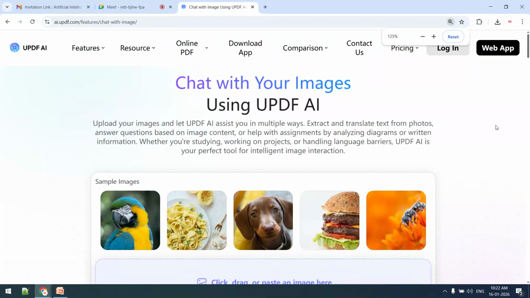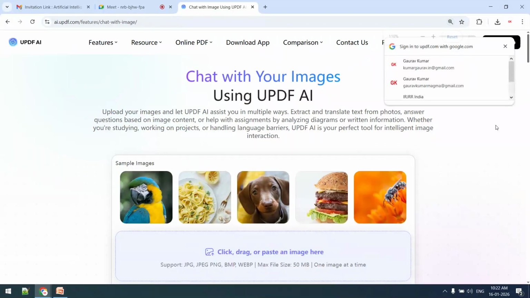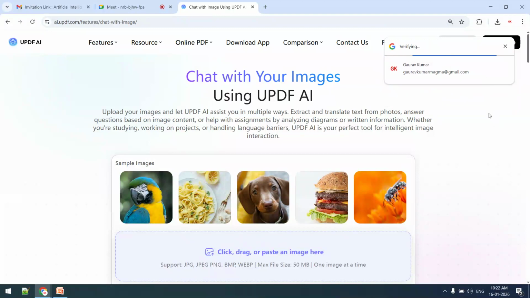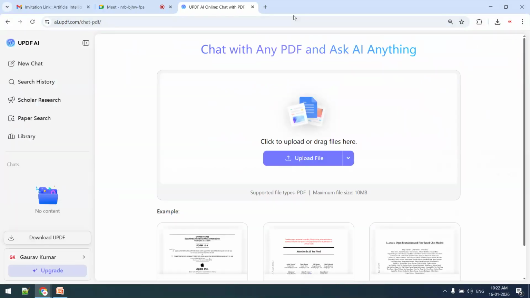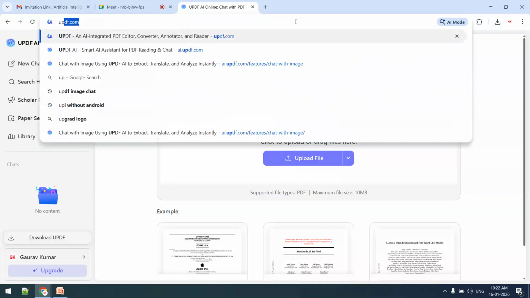I am covering this very first demonstration, chat with images, because it is not covered earlier. It will be a new flavor of AI implementation. So I will show you some demonstrations in ChatPDF, and also in other tools, for analysis of research papers.